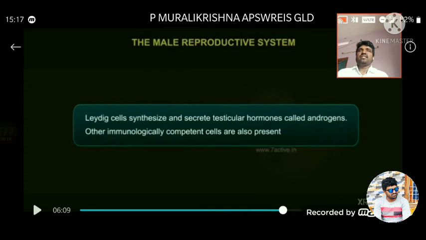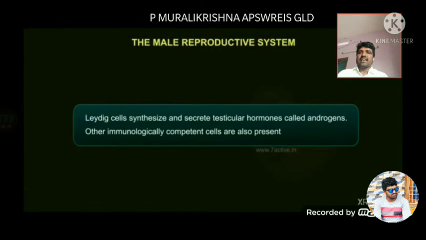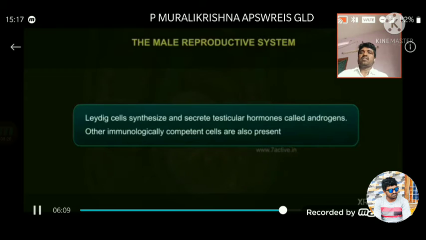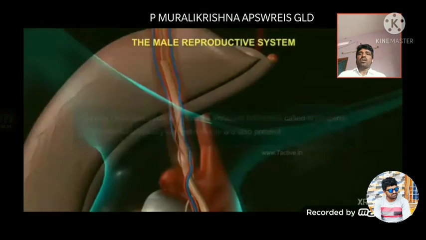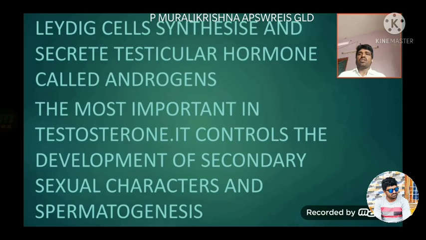What is the function of Leydig cells? The Leydig cells synthesize and secrete male sex hormones or testicular hormones called androgens.